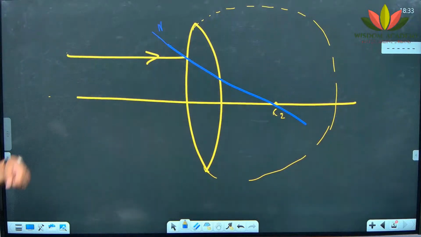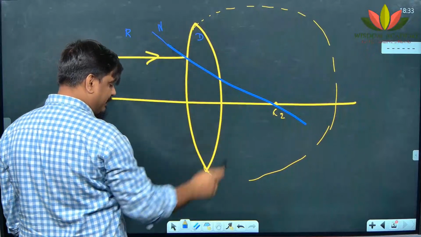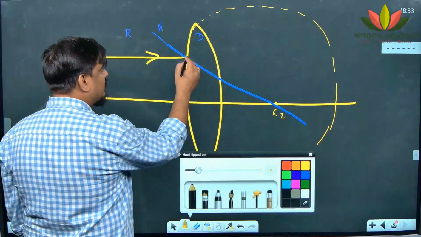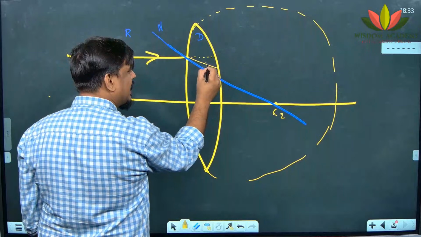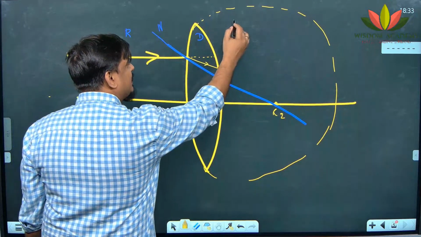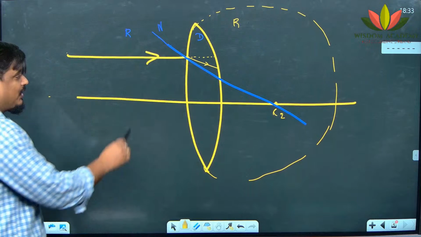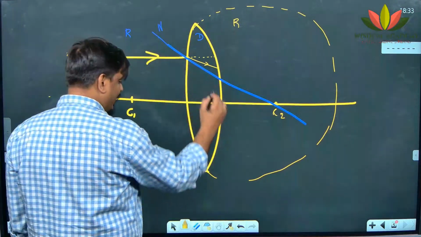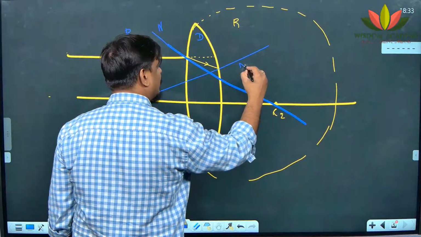Now what I do, I will bend. How will it bend, towards or away? It will bend towards because it's going from which medium? Rarer medium to a denser medium. It will bend towards the normal. So instead of going straight like this, it will take a bend towards the normal. It will go like this. But will it come out? It will not come out directly. It has to bend. Why does it have to bend? Because it is going from a denser medium to a rarer medium. Once again you should draw a normal. How will you draw a normal? Here you have C1. You will join this C1 with this point, you will get the normal.